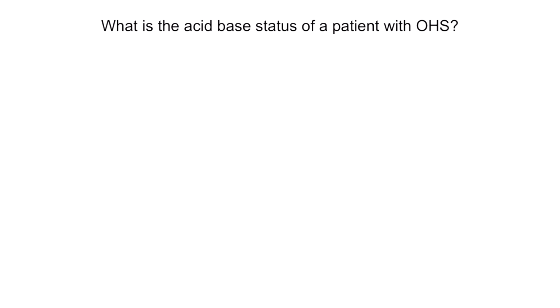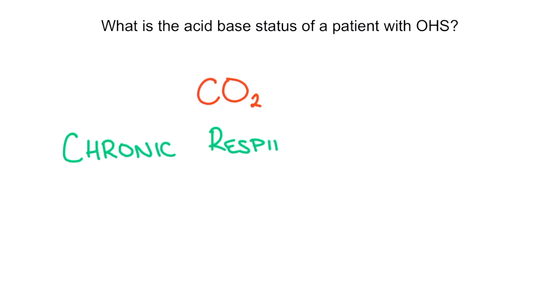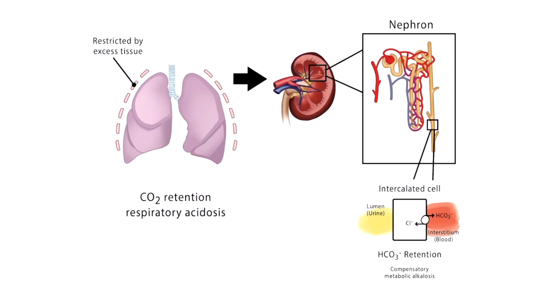We just discussed how OHS patients have daytime hypercapnia due to accumulated carbon dioxide. Since this carbon dioxide builds up due to a problem with the lungs and it happens over a long period of time, the patient therefore has a chronic respiratory acidosis. But this is not the final answer. If you recall from Step 1, a chronic acid-base status is often compensated. Let's use this diagram to continue answering our acid-base status question.